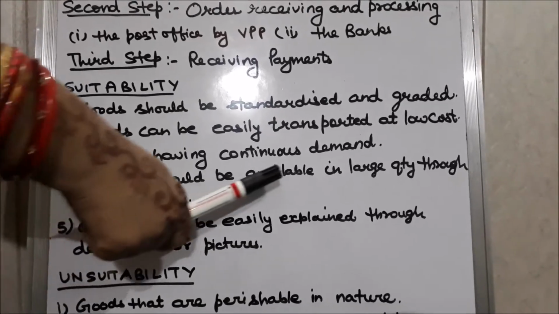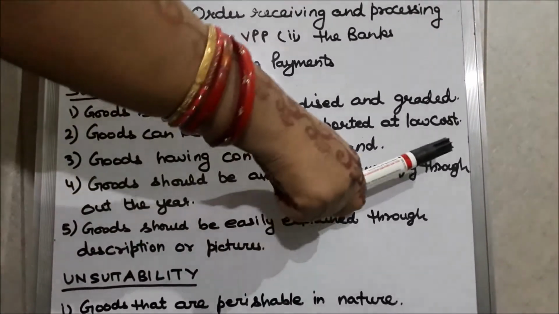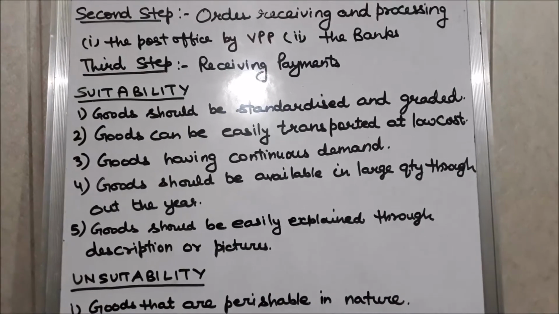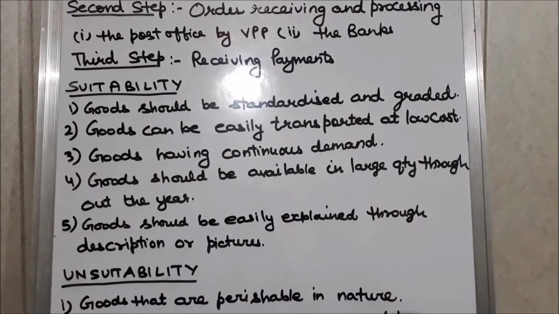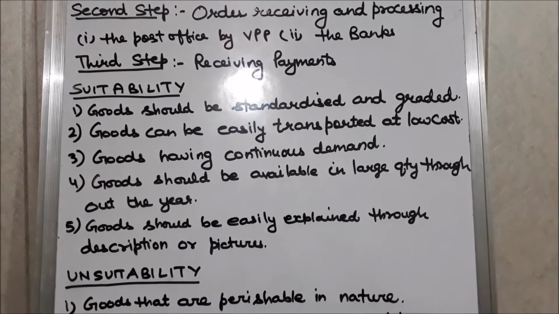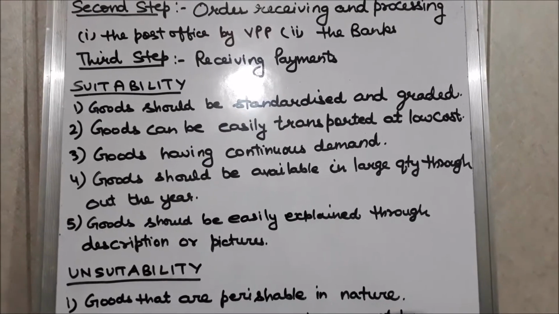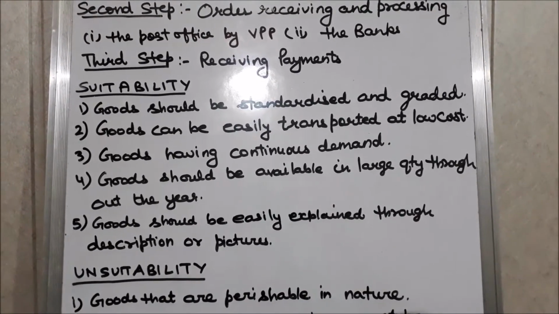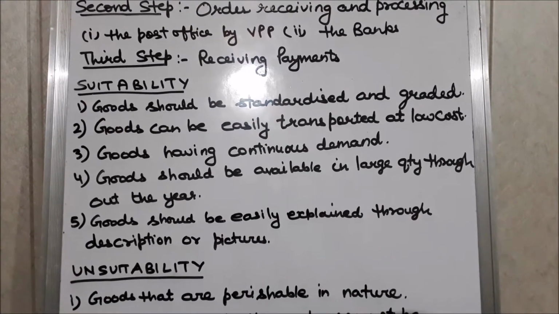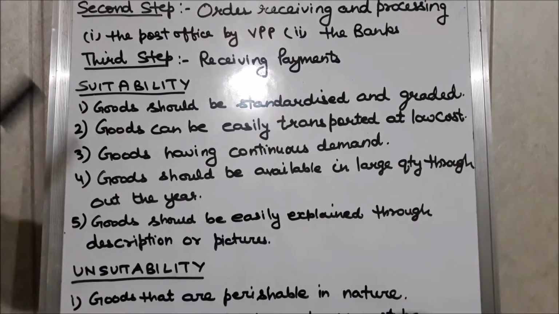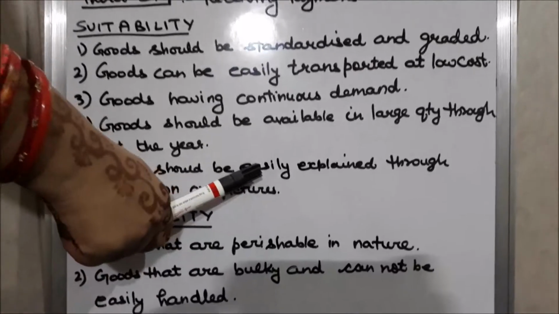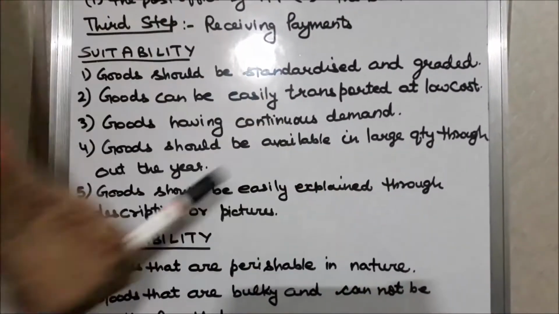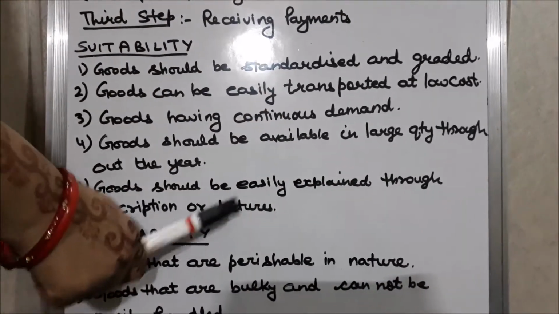Goods should be available in large quantity throughout the year. Raw material, etc., whatever is required to manufacture the goods, everything is available throughout the year. Then mail order houses are suitable. Goods should be easily explained through description or pictures.